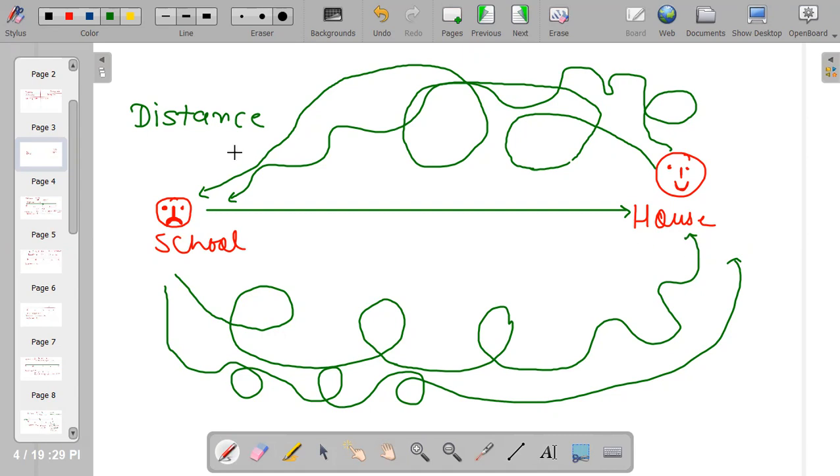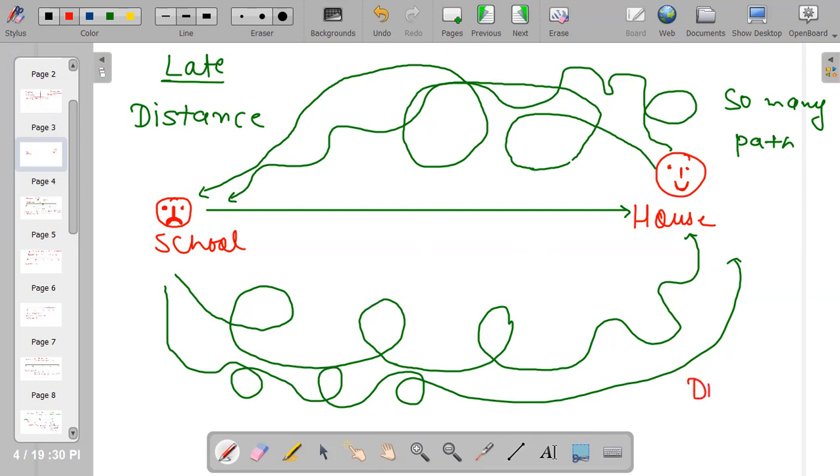But what happens on all these days is that I don't have that much time, and generally I get late if I'm using that many paths. So once someone told my parent that I'm moving here and there, and I'm not very punctual at my school. So I go directly. Now you can see that there are so many paths. Now for displacement, I have to use a shortcut.